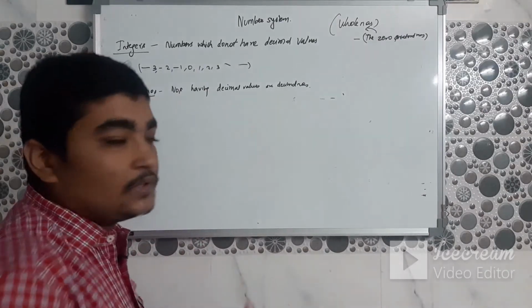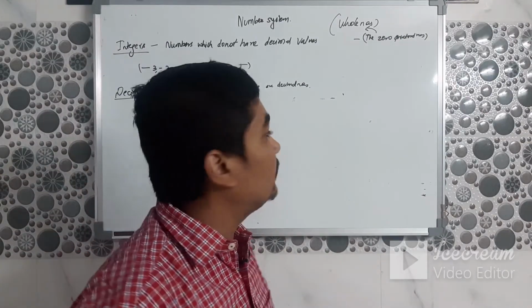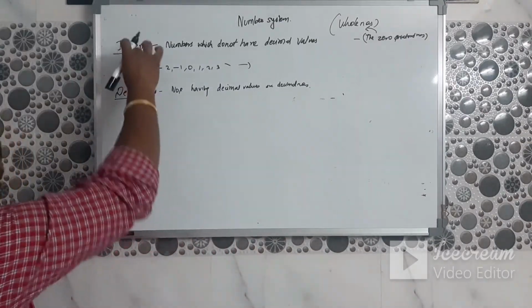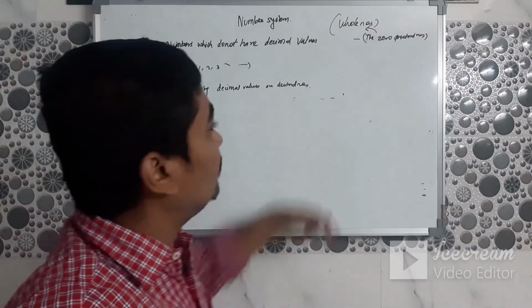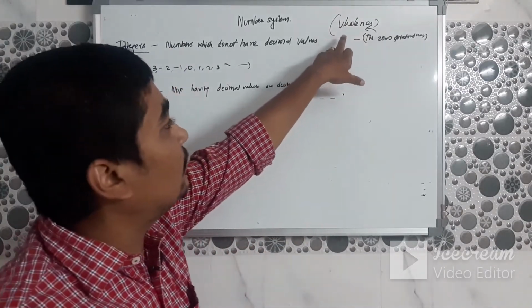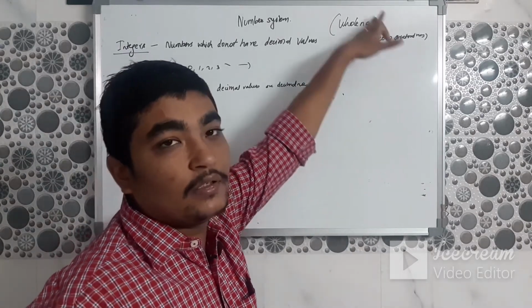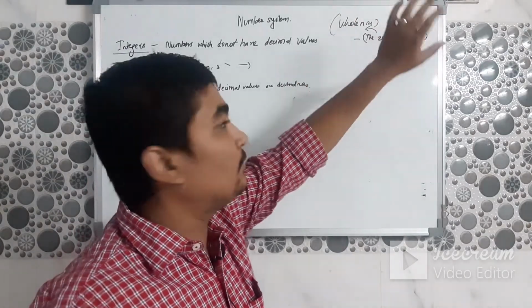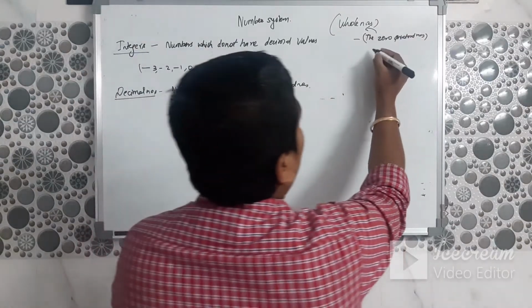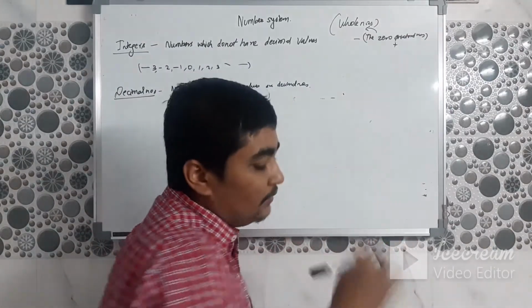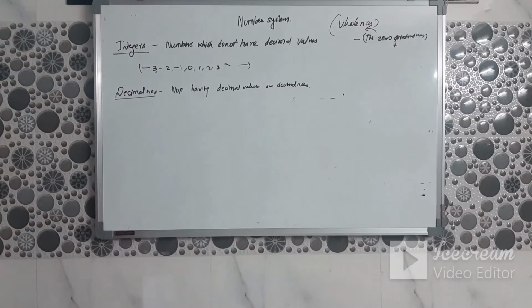That means natural numbers plus 0 are called whole numbers. Because both integers and decimals include 0, I forgot to take note of that. What are whole numbers? The number 0 and the other natural numbers. Combining the natural numbers plus 0 gives whole numbers.